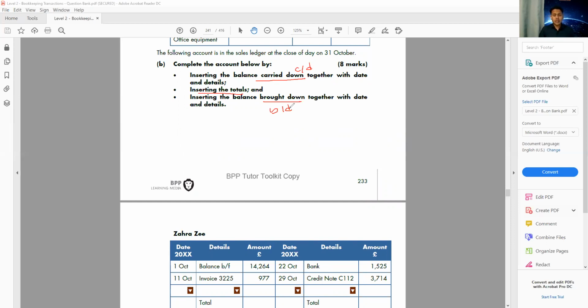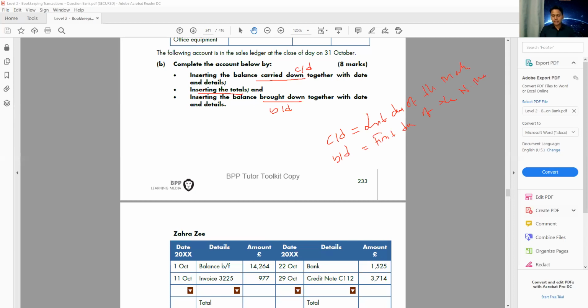Do you remember what is the date for balance CD? What is the date we use for balance CD? Balance CD is the last day of the month, isn't it? And the balance BD, or balance brought down, is the first day of the next month. Very well done.